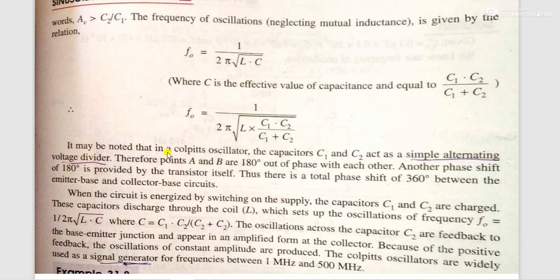It may be noted that in the Colpitts oscillator, the capacitors C1 and C2 act as a simple alternating voltage divider. Therefore, points A and B are 180 degrees out of phase with each other. That is, between input and output there is a 180 degree phase shift. Another 180 degree phase shift is provided by the transistor. Thus, there is a total 360 degree phase shift between the base-emitter and collector-base circuit.